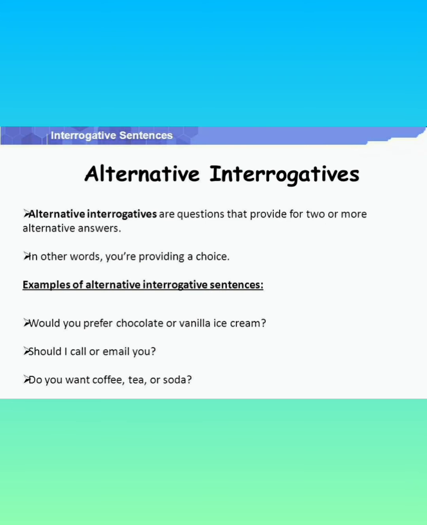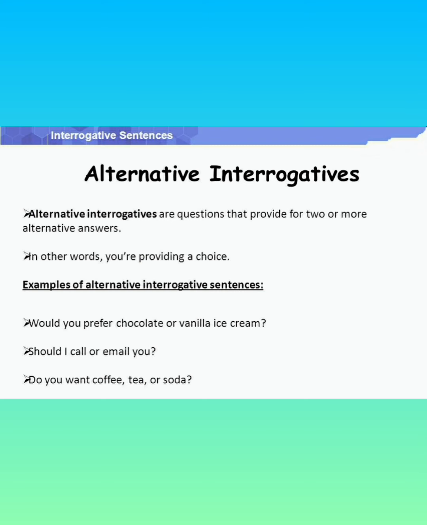Alternative interrogatives means these are some questions that provide for two or more alternative answers. You will get options here, as I have said. In other words, you are providing a choice. You are getting a choice to select. For example, would you prefer chocolate or vanilla ice cream? Should I call you or email you? Do you want coffee, tea, or soda? Which one do you want? Do you want coffee or tea or soda?